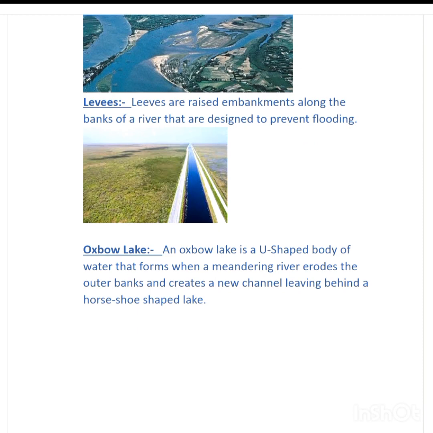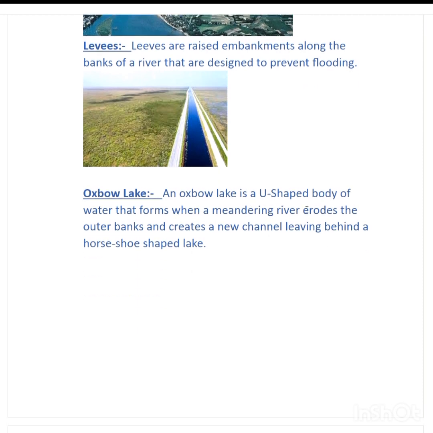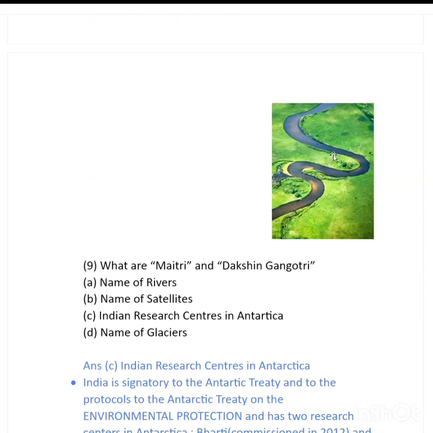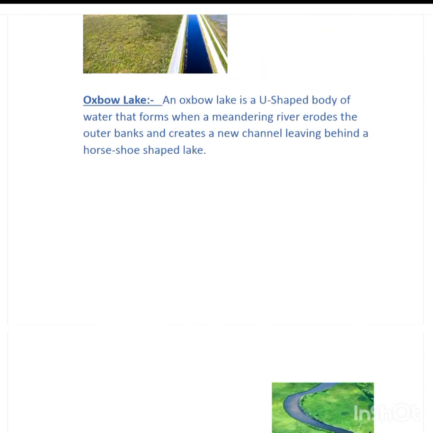And the oxbow lake. An oxbow lake is a U-shaped body of water that forms when a meandering river erodes the outer banks and creates a new channel, leaving behind a horseshoe-shaped lake. So when a river erodes the outer banks and creates a new channel, it leaves behind a horseshoe-shaped lake.